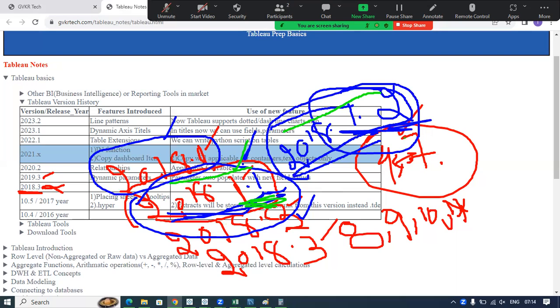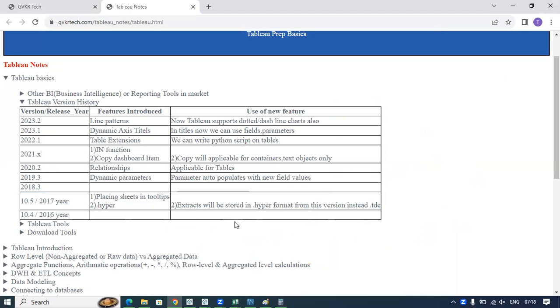Those are called bugs actually in real time. So they are fixing those bugs and introducing one more version which is called 2018.1.2 version. So it is not a new feature. They are fixing the bugs.